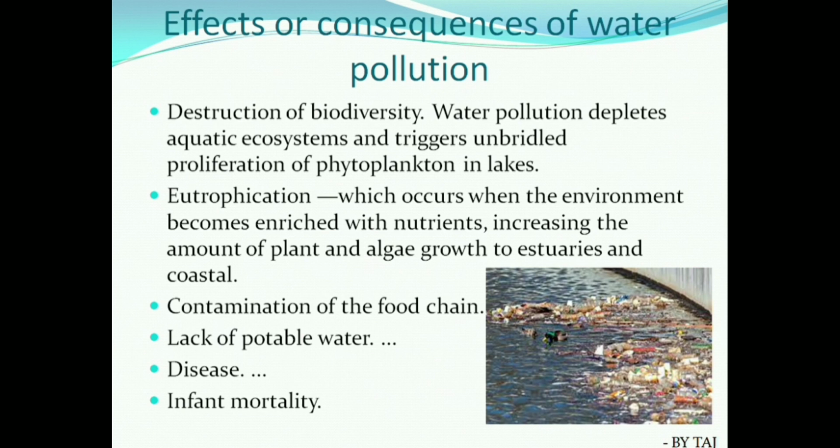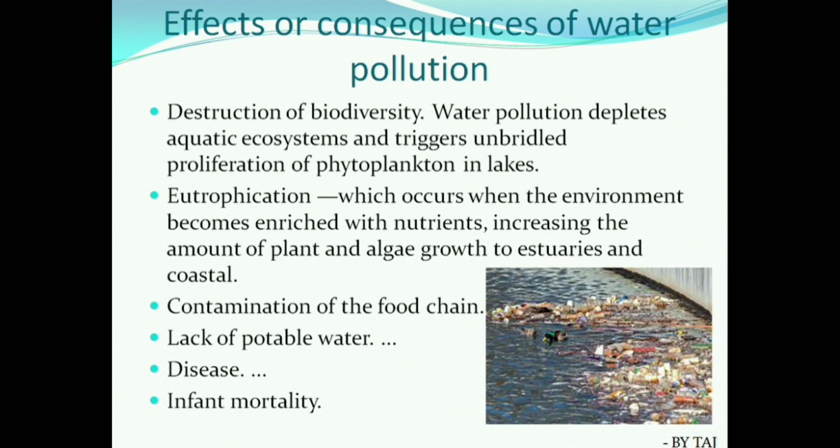Next, contamination of the food chain will also happen because of water pollution. There is a lack of potable or drinking water, infant mortality, meaning infants also die, and diseases occur in humans. So we call these the effects of water pollution.